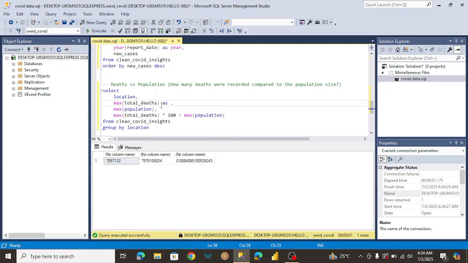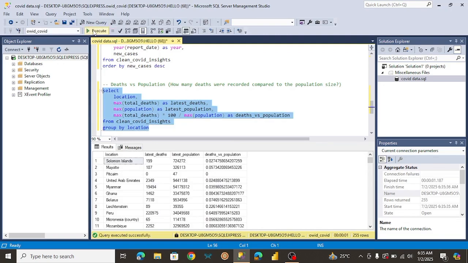So I'm just going to name this latest death. And this, I'm going to name this, okay. So let me just run this one more time. Okay, so I guess we got what we need.